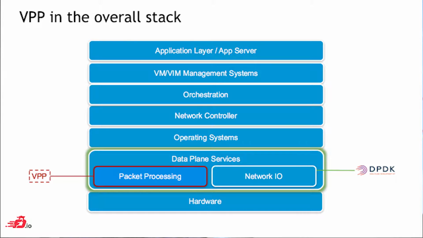Where does that fit in the networking stack? So this slide is actually not completely correct, but you have the hardware, and then you have regular network I/O. So you probably all know about DPDK or PF_PACKET or this kind of APIs. And then on top of that, you have packet processing. What does that mean? Encapsulation, switching, all this kind of layer 2 or layer 3 processing. It sits on top of the operating system because typically we run that under Linux or beside Linux, I would say.